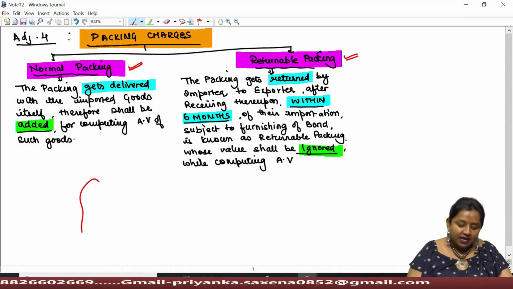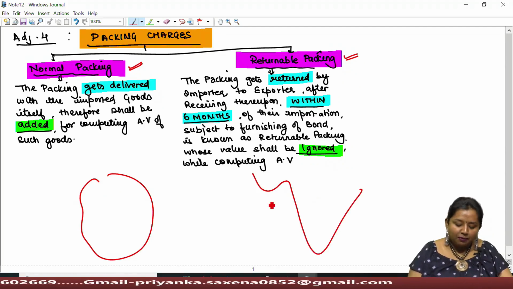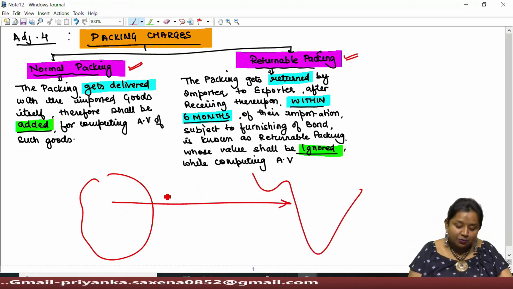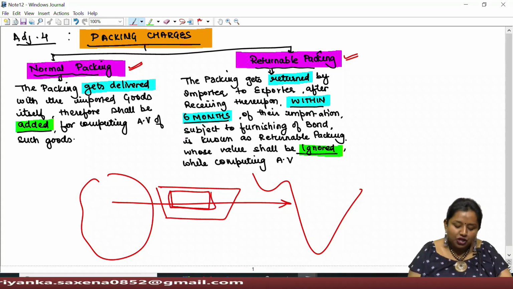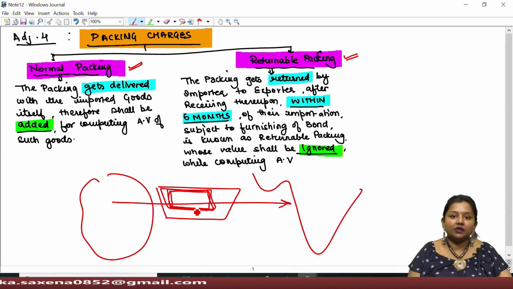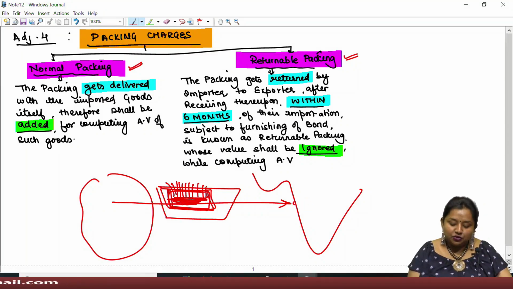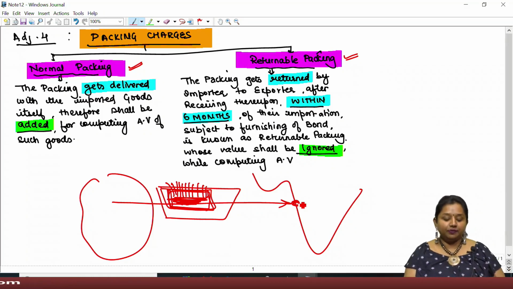If I say that goods are being imported from abroad to India, then the exporter must have dispatched the goods in a huge container within which all goods are stored for the convenient delivery of the goods to the port of importation.